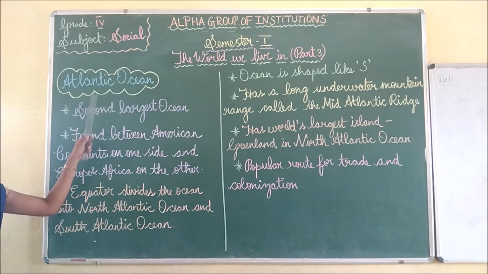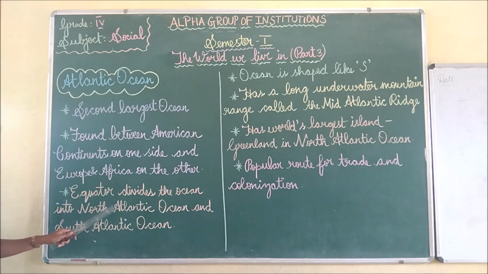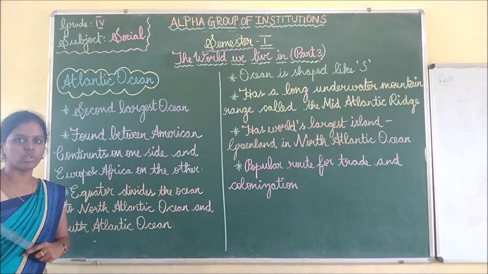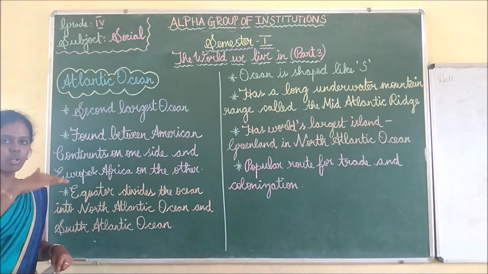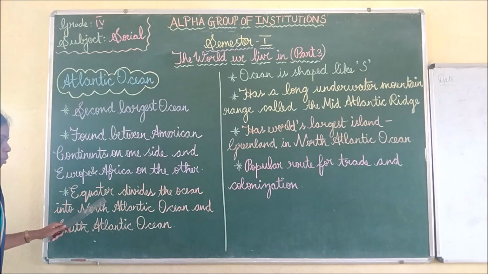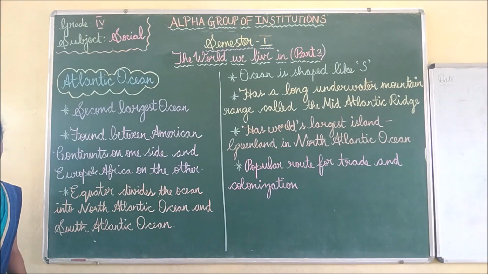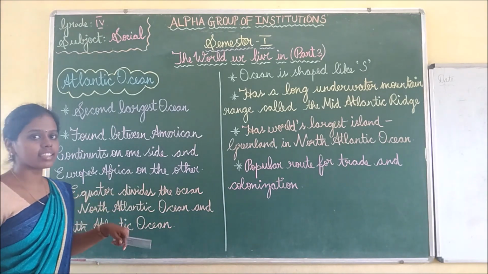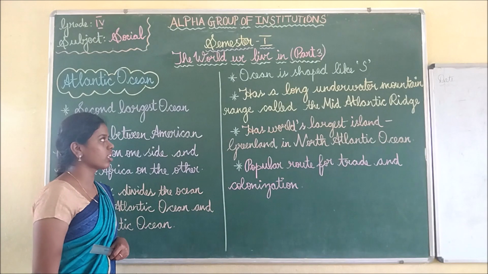In the Atlantic Ocean also, it passes through the middle. The upper part is called the North Atlantic Ocean and the lower part is called the South Atlantic Ocean. So this is how the equator passes through the Atlantic Ocean.